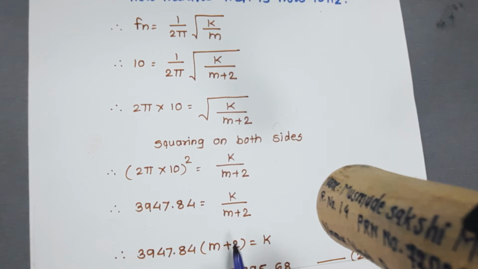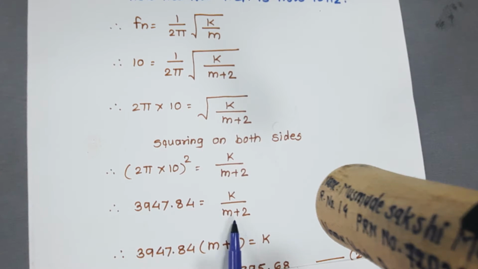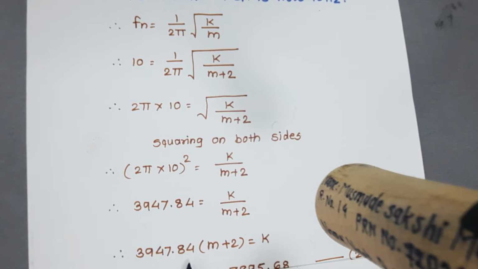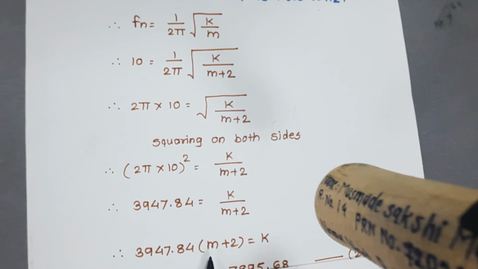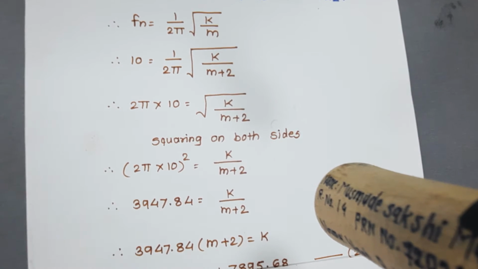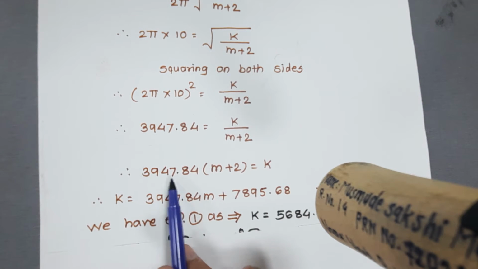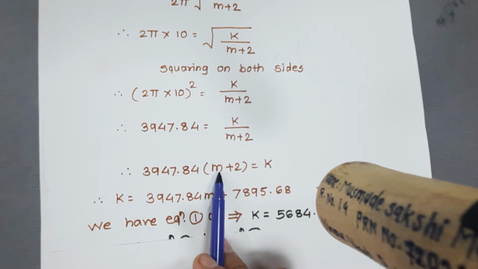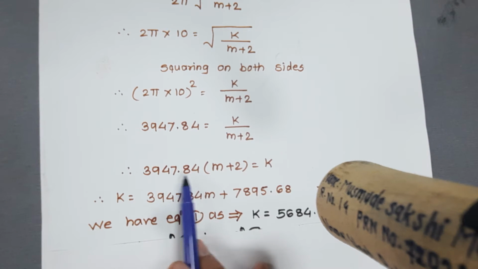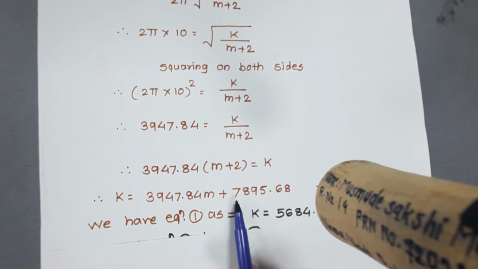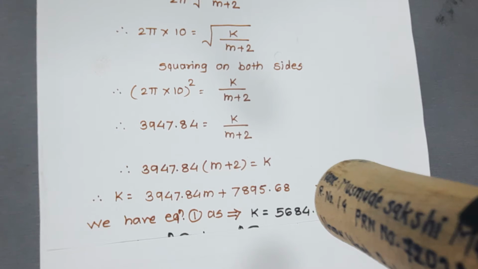Now, the m plus 2 term is in the denominator, so the new equation is 3947.84 multiplied by m plus 2 is equal to k. Solving further, k is equal to 3947.84 into m plus 3947.84 into 2. This answer will be 7895.68. This is our equation number 2.